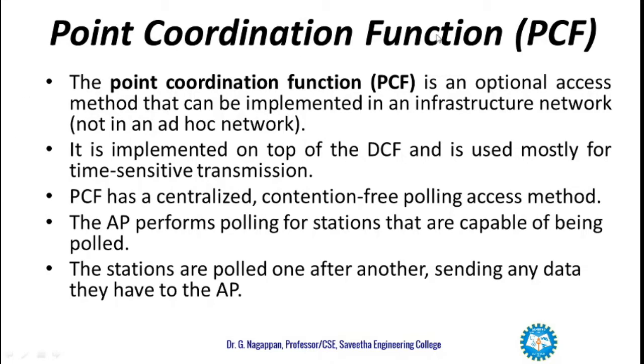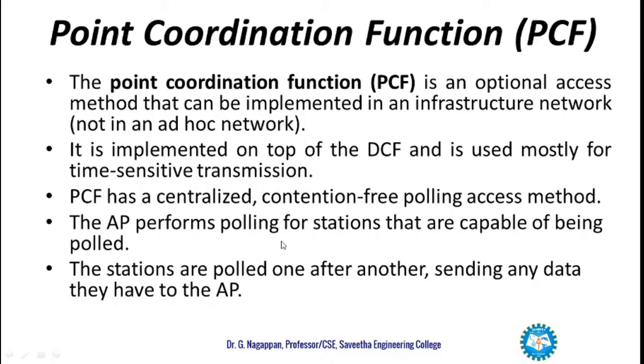The next sublayer is the point coordination function. The point coordination function is an optional access method that can be implemented in an infrastructure network, not in an ad hoc network. It is implemented on top of the DCF and is used mostly for time-sensitive transmission. PCF has a centralized, contention-free polling access method.